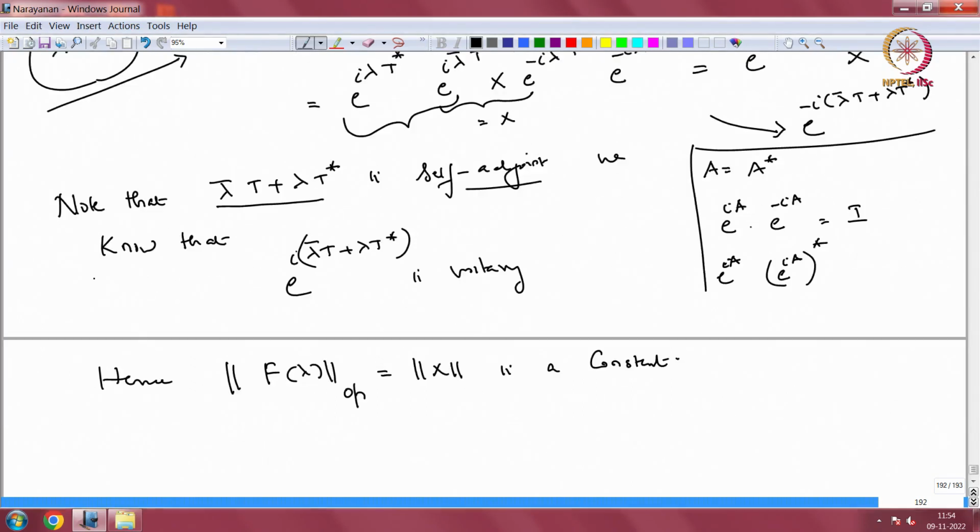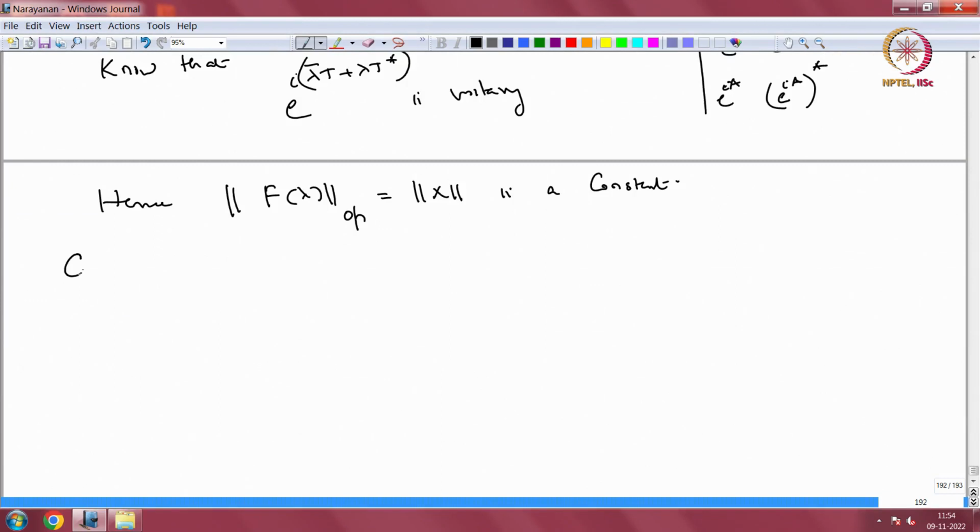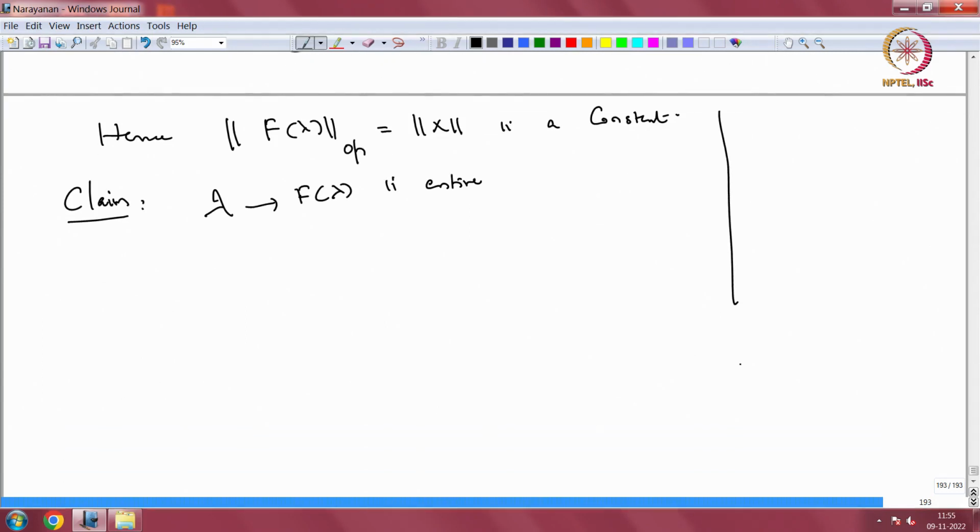Claim: lambda going to f lambda is entire. Well, I should tell you what it means to say it is an entire function. It is a holomorphic function taking values in the space of operators. There are various ways of defining it. We did one such definition in the beginning when we dealt with the resolvent. You can use this as well.